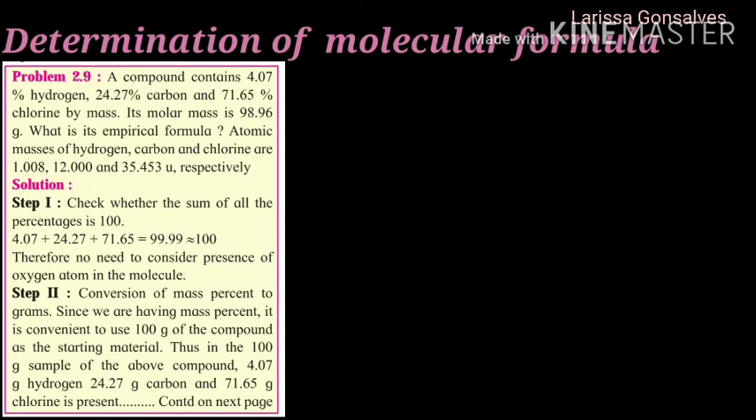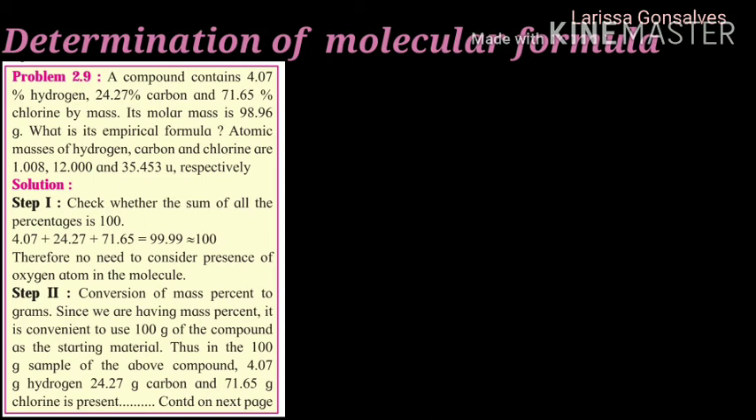The first step that we need to follow here is we have to check whether the sum of all the percentages is 100. So we are going to add 4.07%, 24.27% and 71.65%. So we get it as 99.99, which can be considered as 100. So therefore no need to consider presence of oxygen atom in the molecule. Whenever you add the percentages and you get 100, you need not consider oxygen. But if you get less than 100, like 70, 75, 80, 95, then the remaining percent is your oxygen atom.